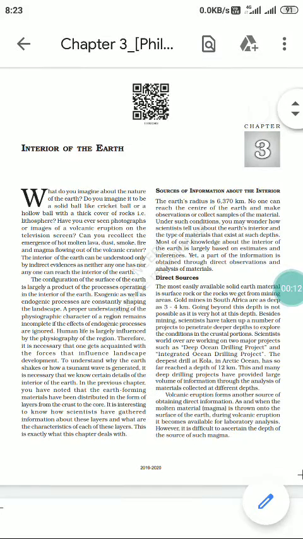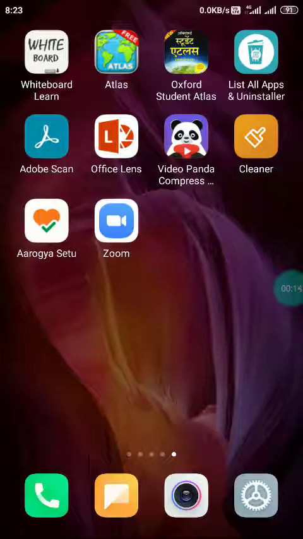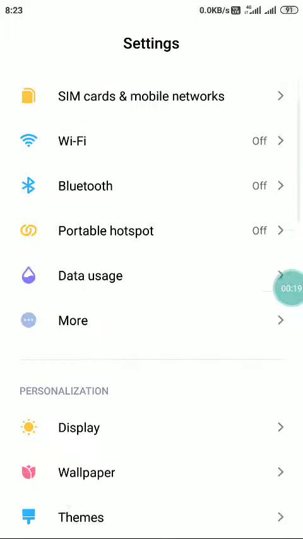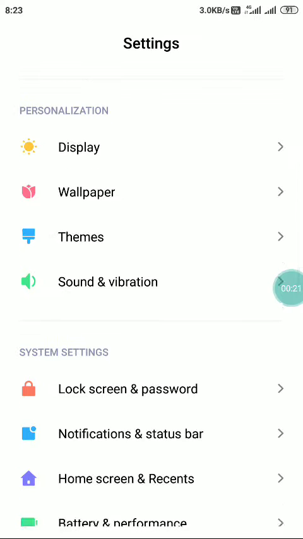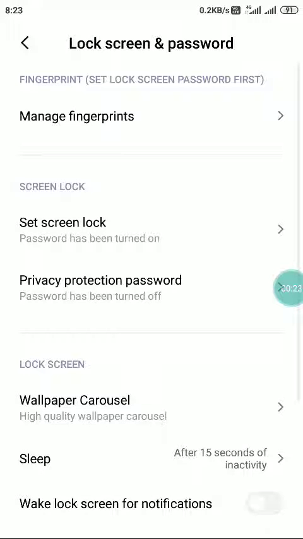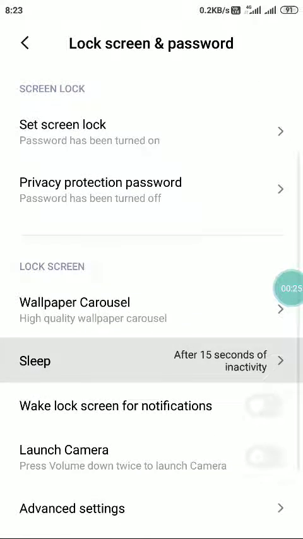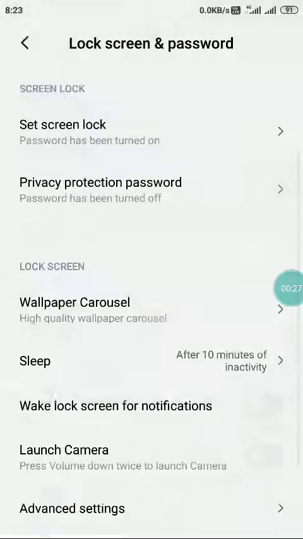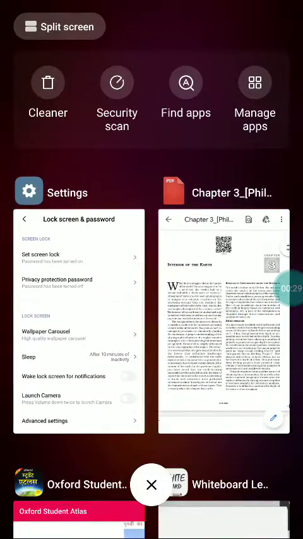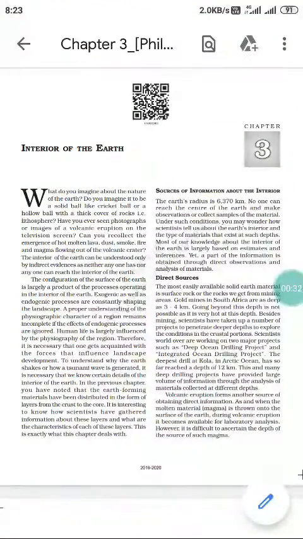Today I am going to start with a new chapter, that is Interior of the Earth. As the name suggests, what are we going to study here? We are going to study the different things which we have found beneath the earth.